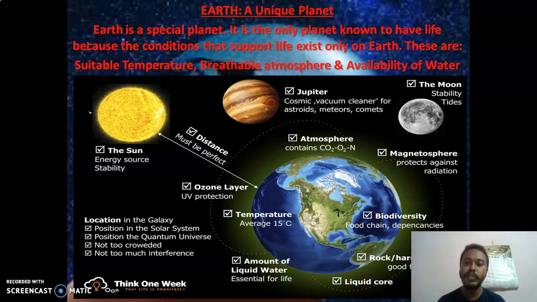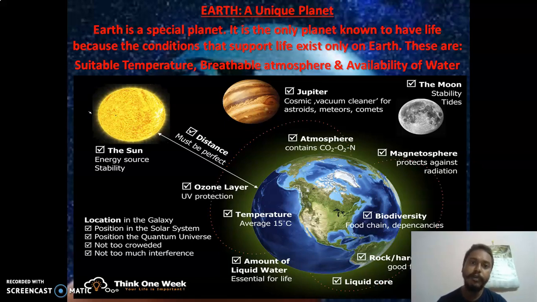Now, what do you mean by suitable temperature? If we look at the inner planets, they are very hot. If we look at the outer planets, they are very cold. But Earth's temperature is very suitable, neither hot nor cold, and so we can survive there.